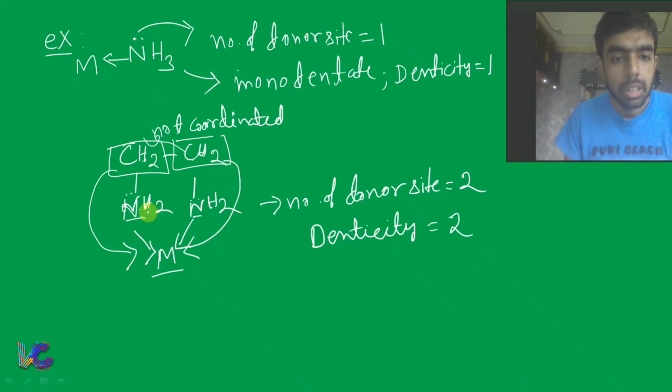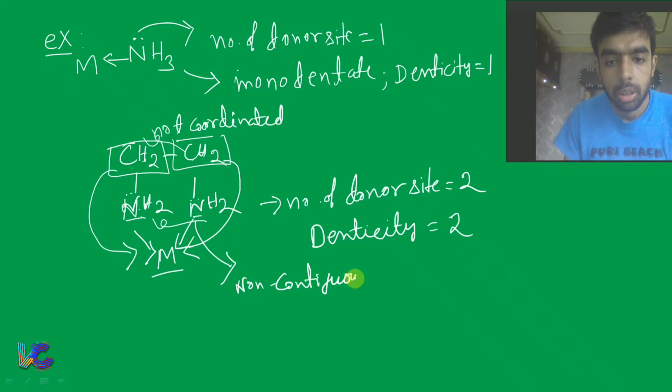That means these two NH2 are non-contiguous atoms, and in denticity the non-contiguous atoms are connected and coordinated with the central metal atom. Fine. So this is denticity.